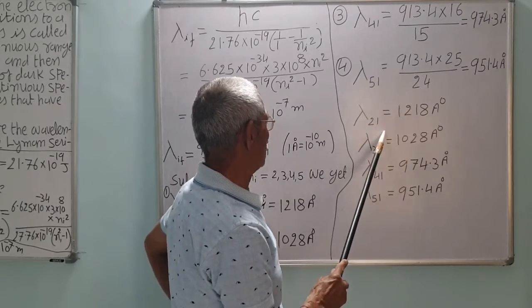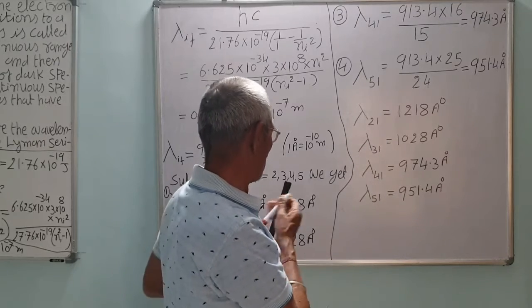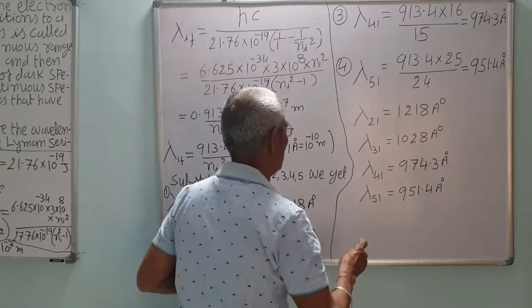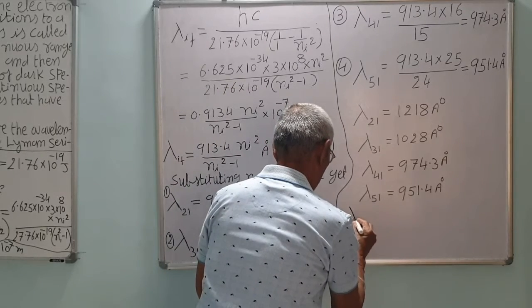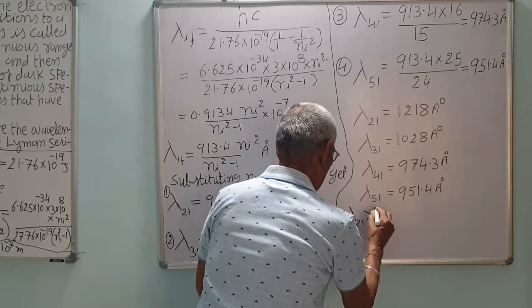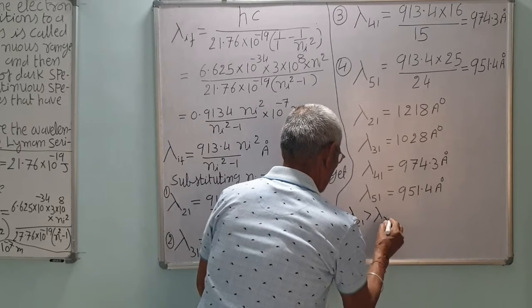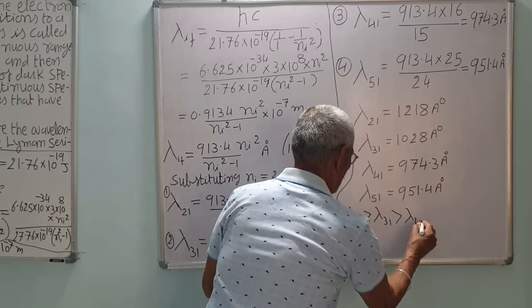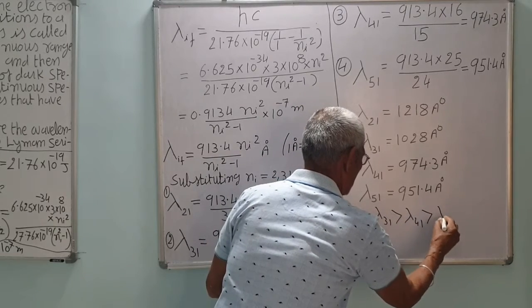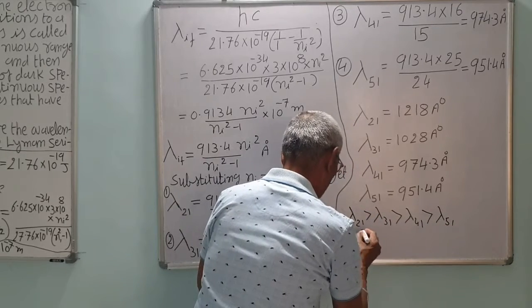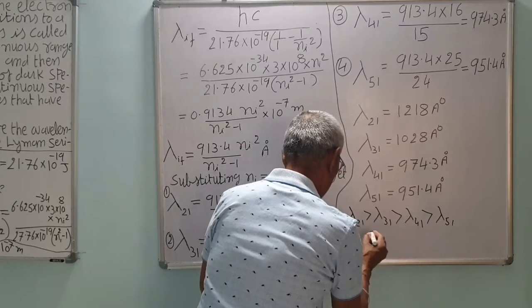So lambda 2,1 is greater than lambda 3,1, which is greater than lambda 4,1, which is greater than lambda 5,1. So frequency will be in the reverse.